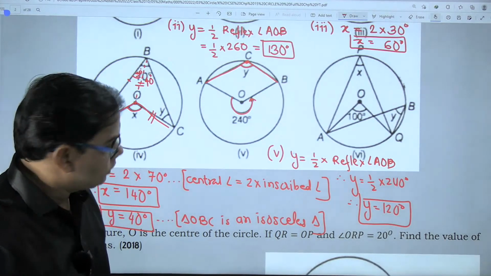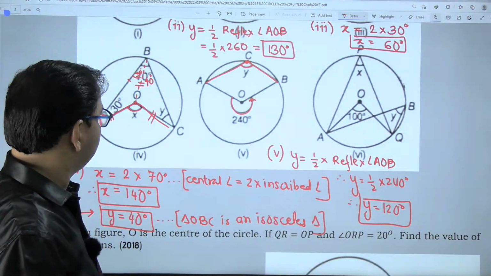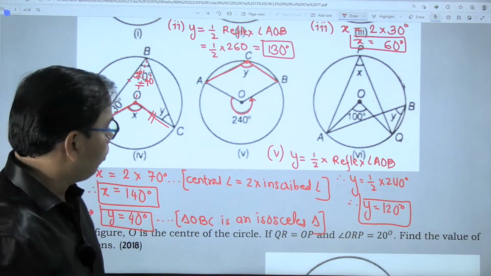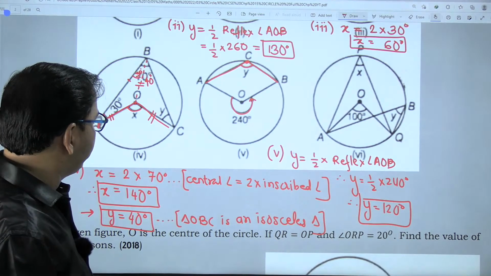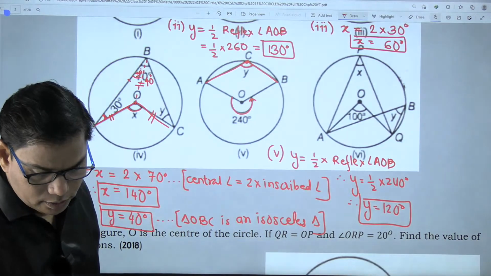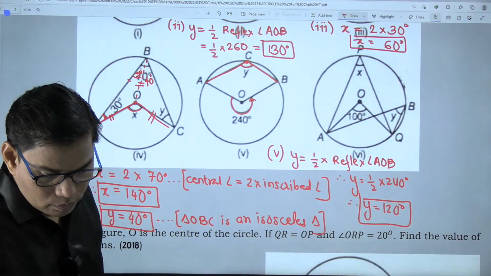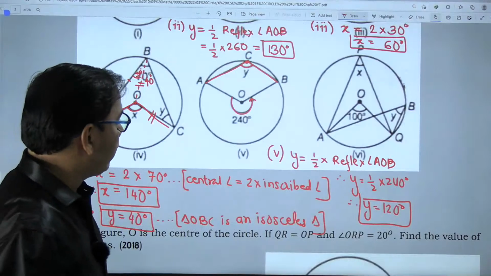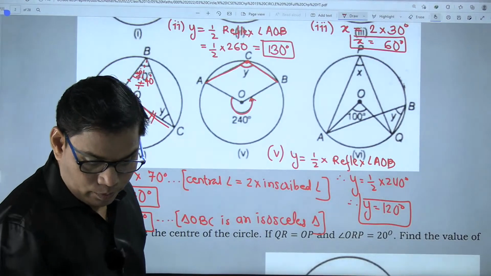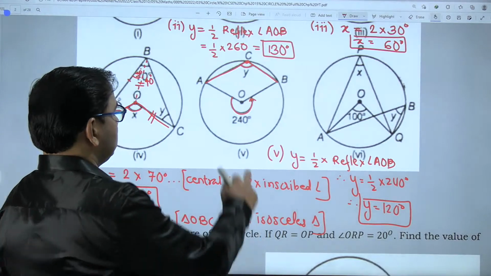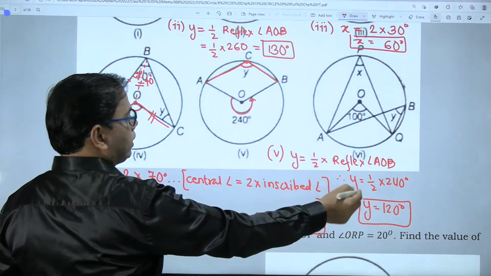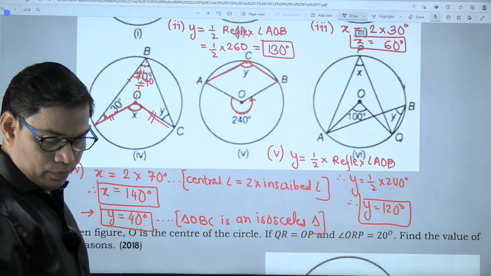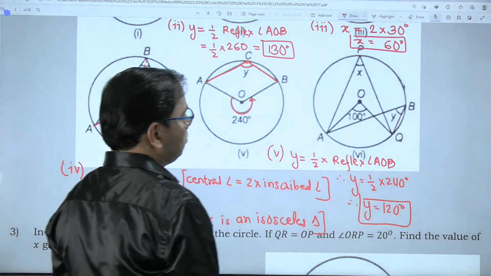Y is 120 degrees, isn't it? Okay, why 100 degrees? Majority of you are writing 100 degrees. This is quite easy. Y is half of 240 degrees, so half of 240 is 120 degrees, right? You need to correct your answer. Yes, students are correcting their answer.